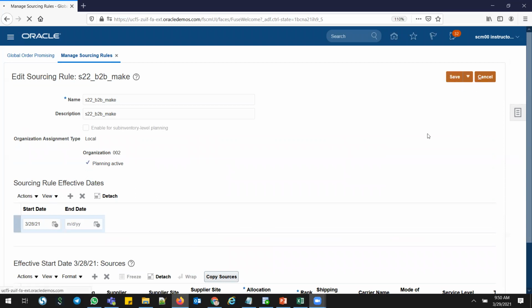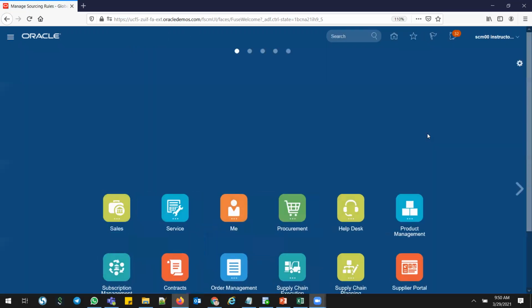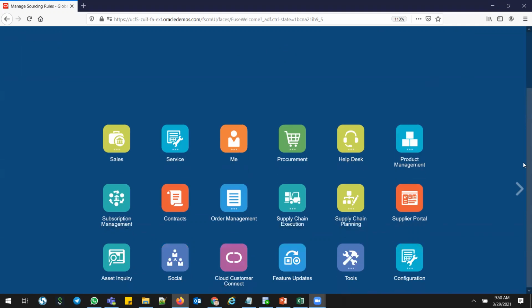Sourcing rule is the vital role which will play in the back-to-back order process. If you are not creating a proper sourcing rule, the system will not trigger the SCO, I mean supply chain orchestration flow. I mean it will not interface the data from order management to inventory, or order management to manufacturing, or order management to purchasing. Right?